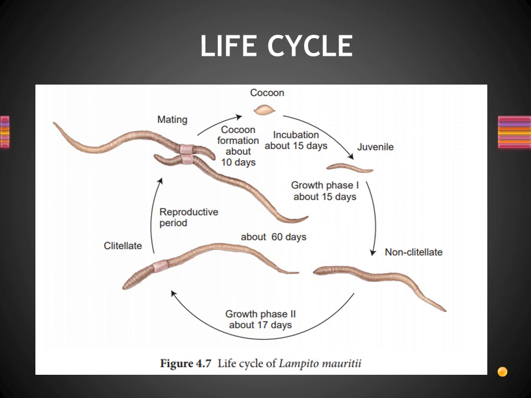Then after producing the clitellum, it starts to copulate. The mating process goes on. So that phase is called the reproductive period. The first 2 phases we said are growth phases, and the third is said to be the reproductive period.